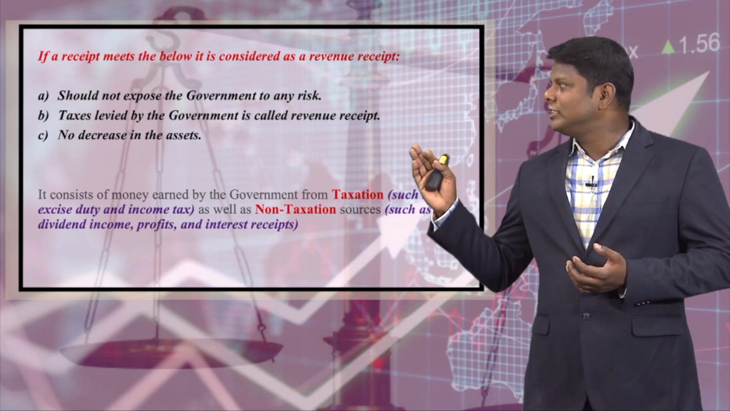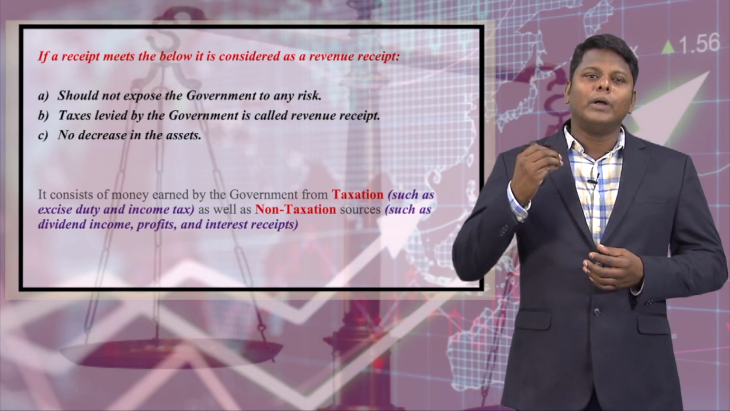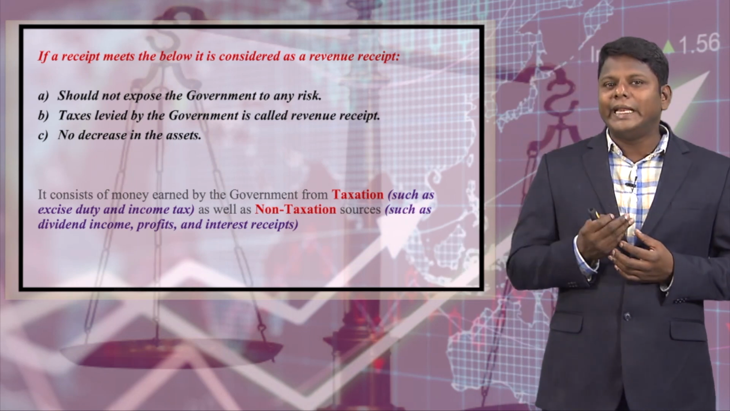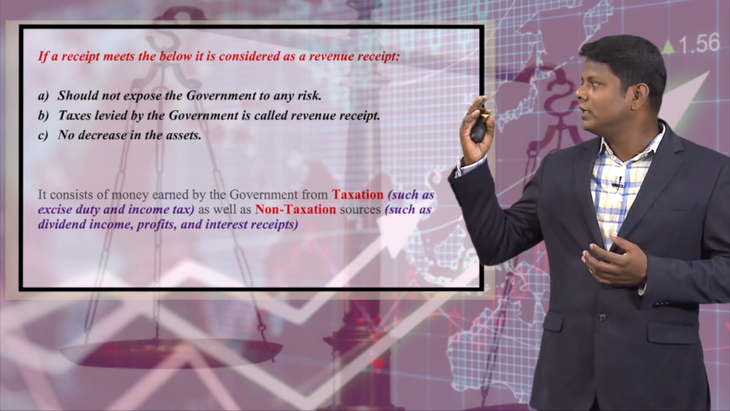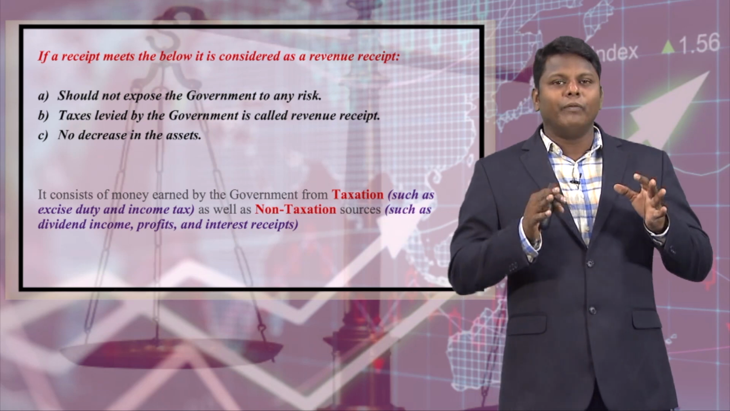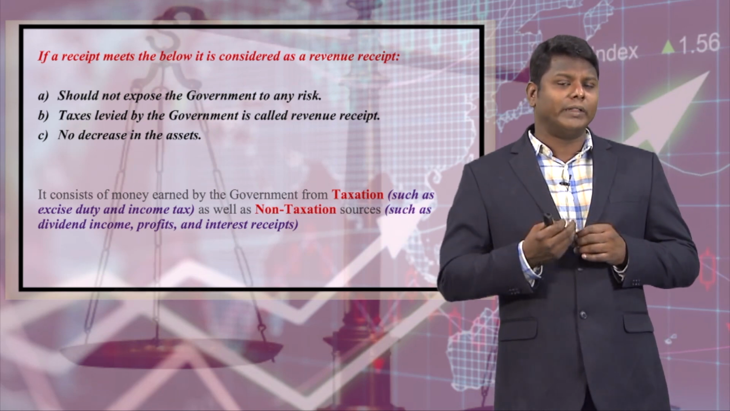If a receipt meets the below, it is considered as a revenue receipt. So, for any receipt to be considered as a revenue receipt, it has to meet three important points. First is that it should not expose the government to any risk. The receipt should not impose any risk on the government. There should not be any risk involved. That is called revenue receipt.